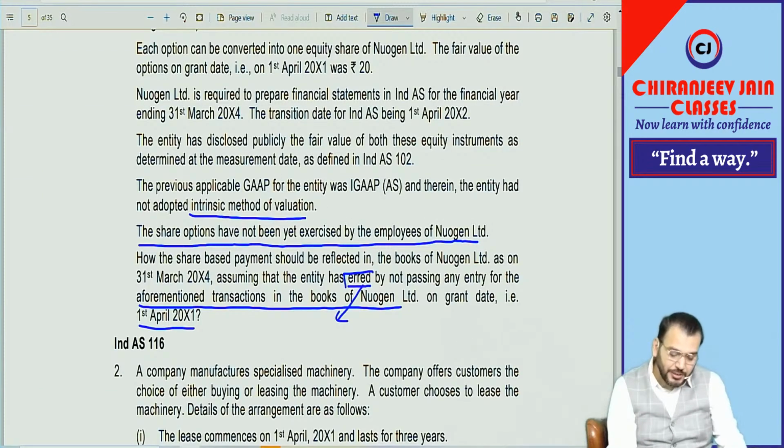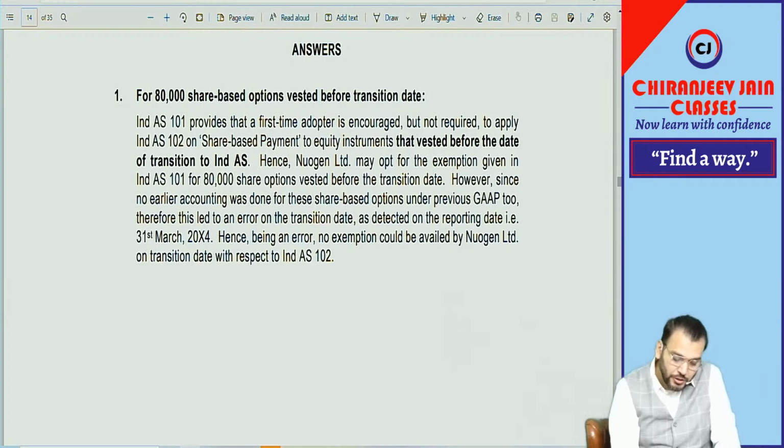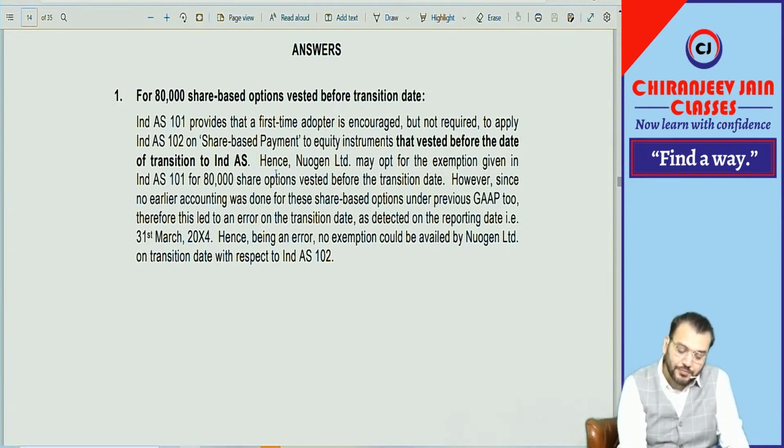Let's see what answer has been given. You can see for 80,000 share based options vested before transition date. Ind AS 101 provides that a first time adopter is encouraged but not required to apply Ind AS 102 to equity instruments that vested before the date of transition to Ind AS. Hence, Newgen Limited may opt for the exemption given in Ind AS 101 for 80,000 share options vested before the transition date.